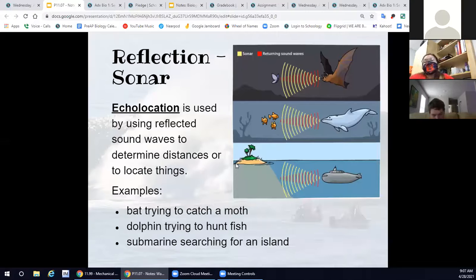Another type of reflection is sonar. For example, echolocation is used to reflect sound waves to determine distances or to locate things. Bats, dolphins, submarines, they all use sonar, which is a type of echolocation. So they send sound waves out, then it reflects back, and then they're able to tell how far things are or where things are.